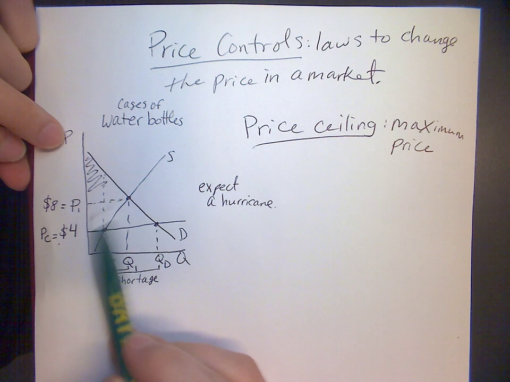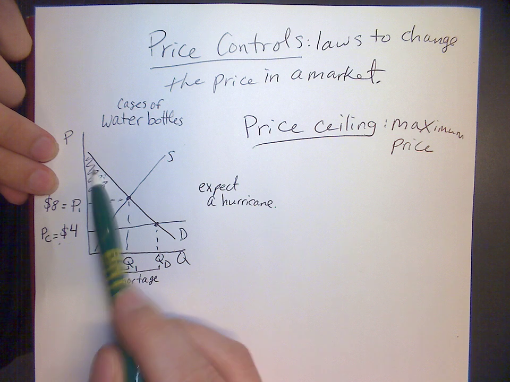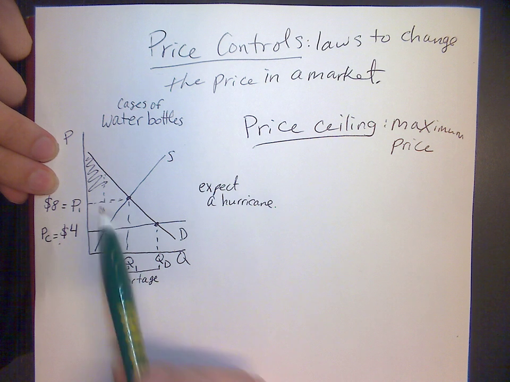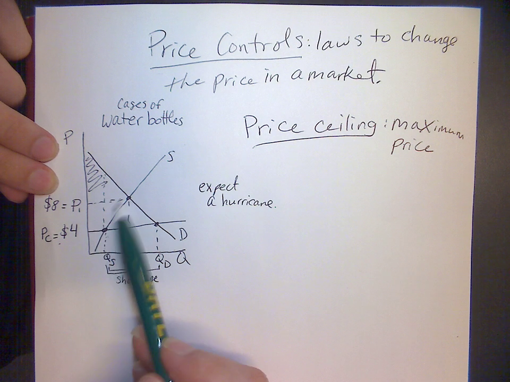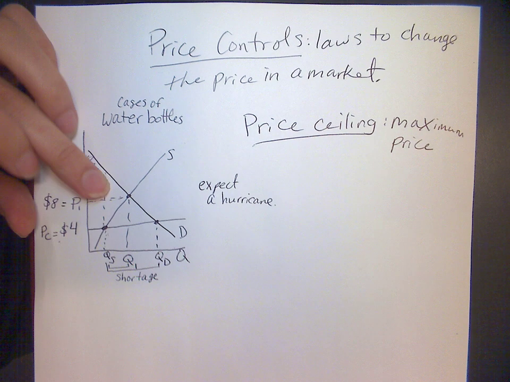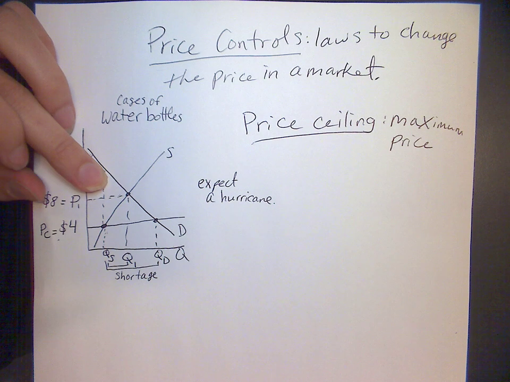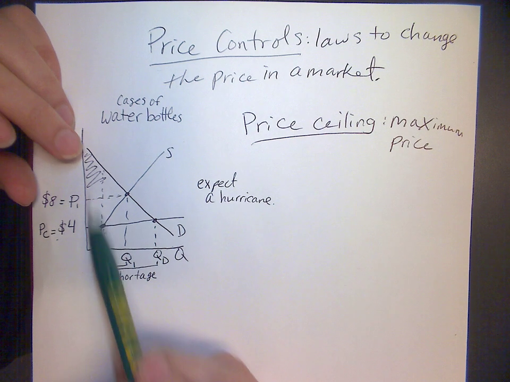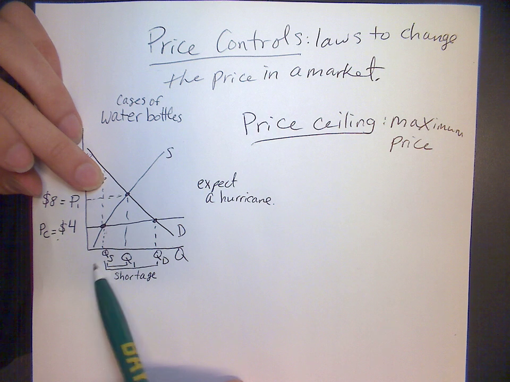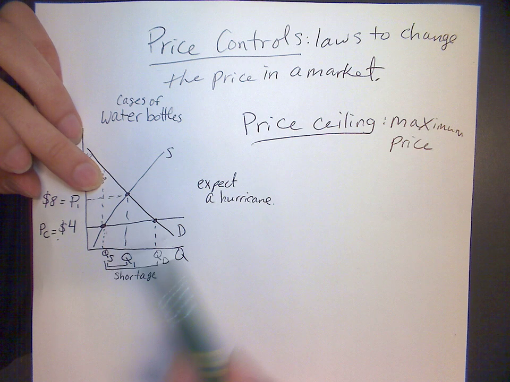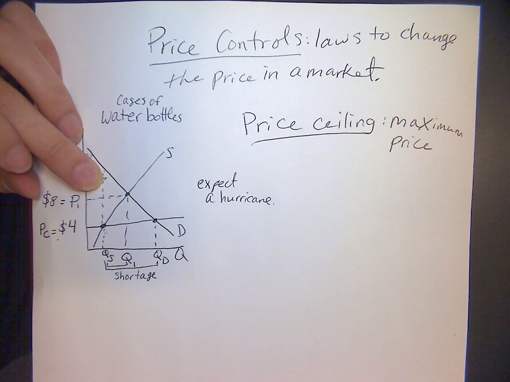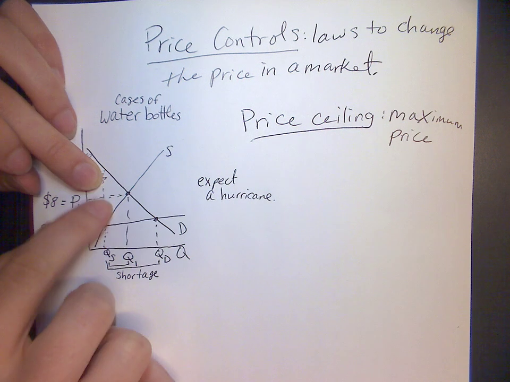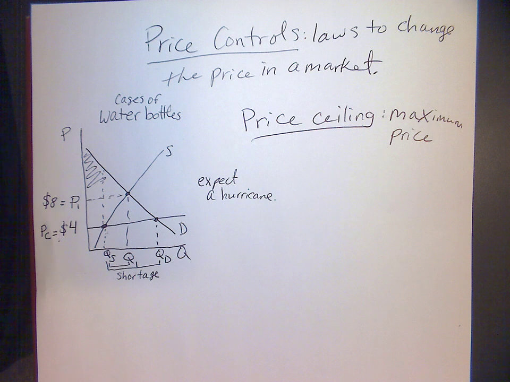But all of this area would be producer and consumer surplus, right? So this would all be consumer surplus. Don't shade it on yours, okay? And this would all be producer surplus, right? So all the people who are happy to have made a trade at this price, but only these people are able to make the trades. All these people are not able to make trades that they would have liked to make. So this is a good place to pull out a different color if you have one with you, and shade in, well, I'll show you exactly where to shade in. Don't shade this in.